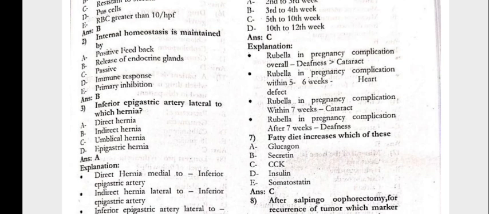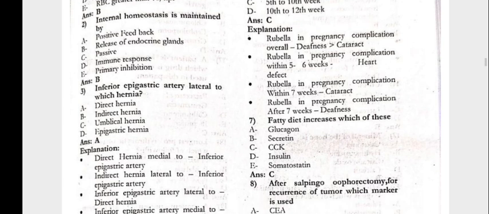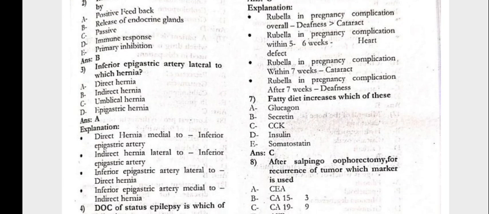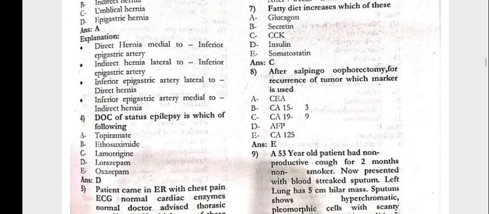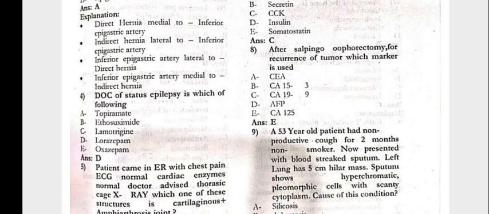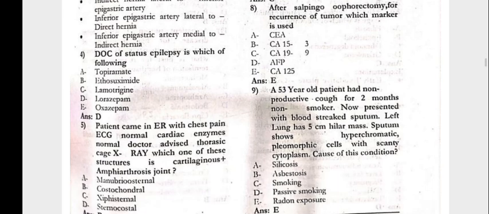Question number 2, internal hemostasis is maintained by the release of endocrine glands. Question number 3, the inferior epigastric artery lateral to which hernia, that is a direct hernia. Question number 4, the drug of choice of status epilepticus is which of the following, that is lorazepam.